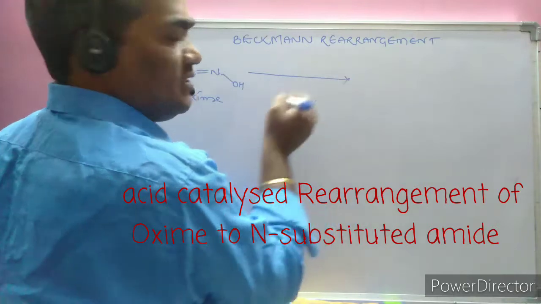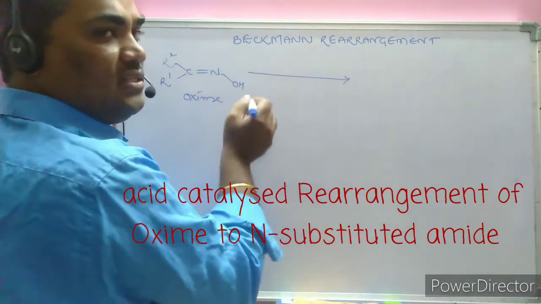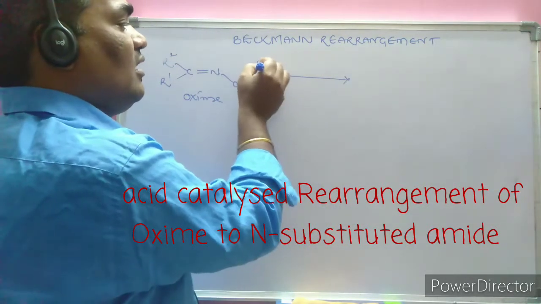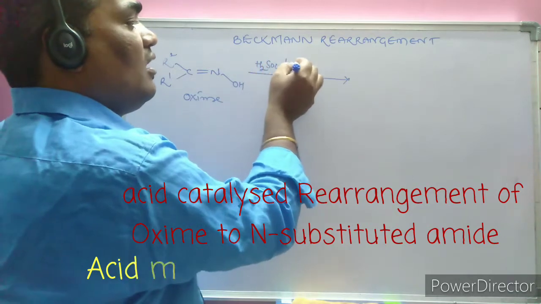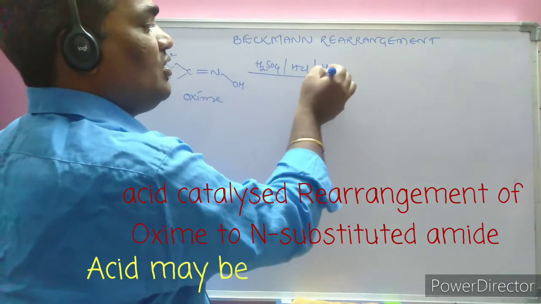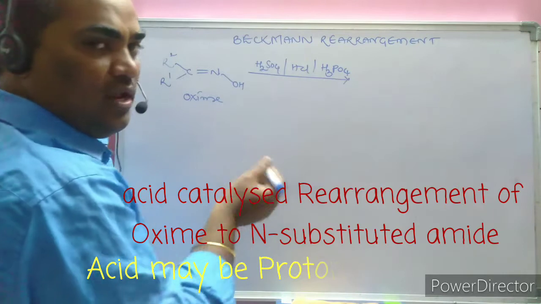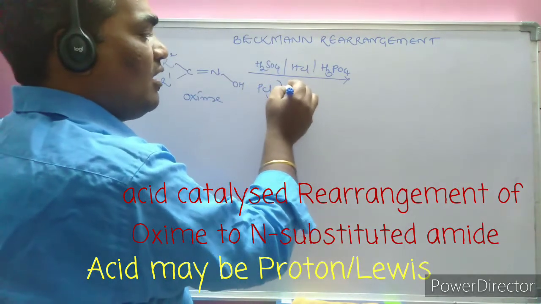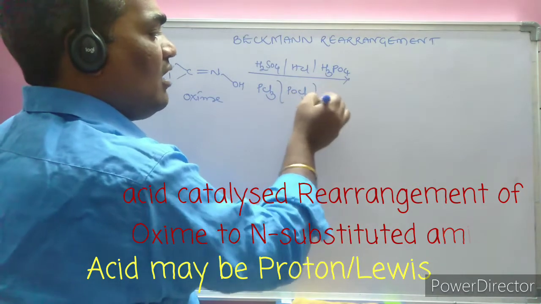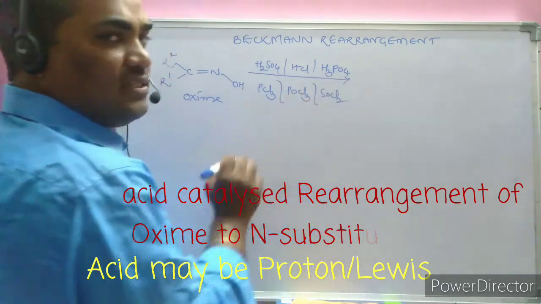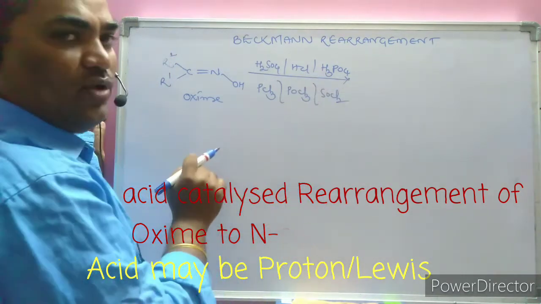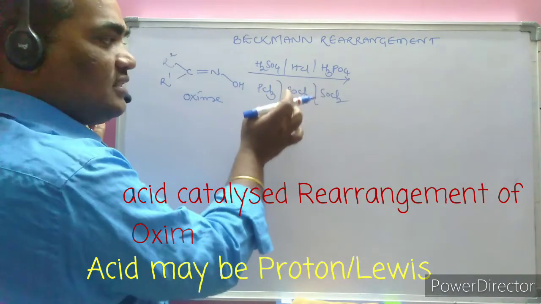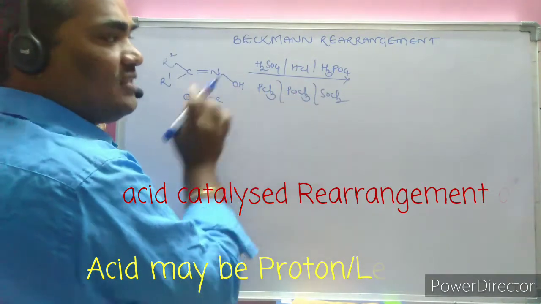Oxime in the presence of any of the acids, such as a proton acid like H2SO4 or HCl or H3PO4, any of the proton donor acids, or any of the Lewis acids like PCl3 or POCl3 or SOCl2 or acetyl chloride or benzene sulfonyl chloride, either the proton acid or the Lewis acid.